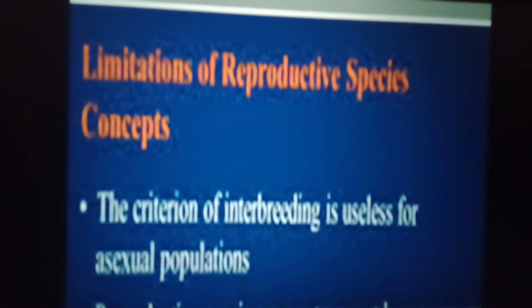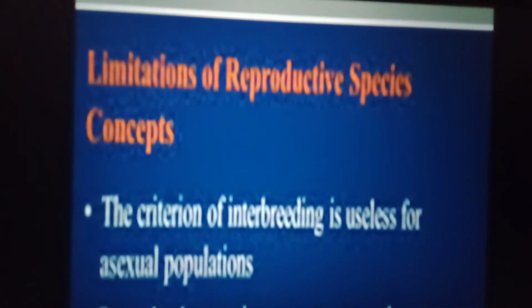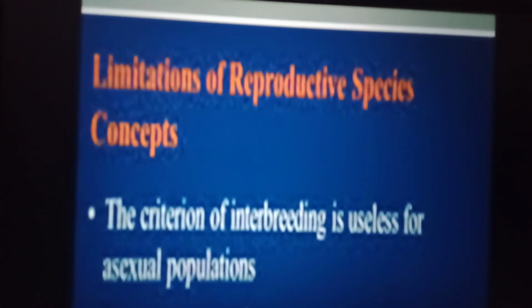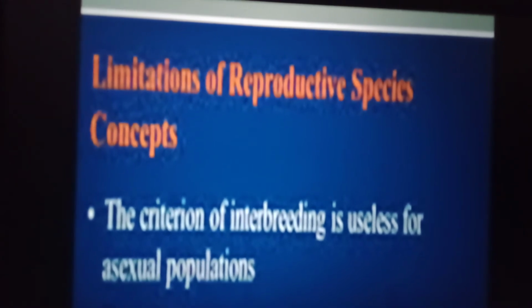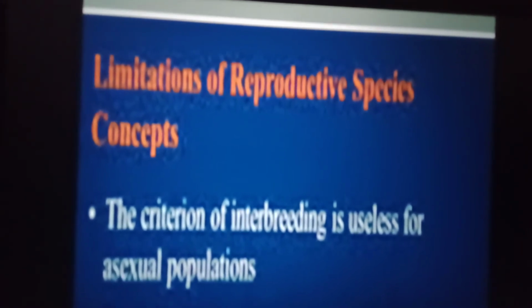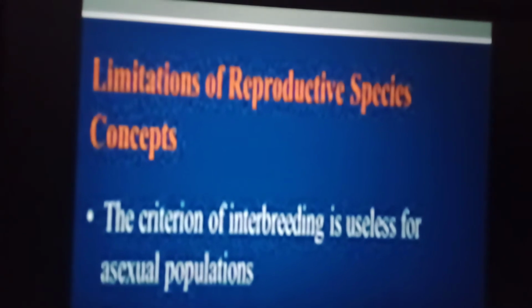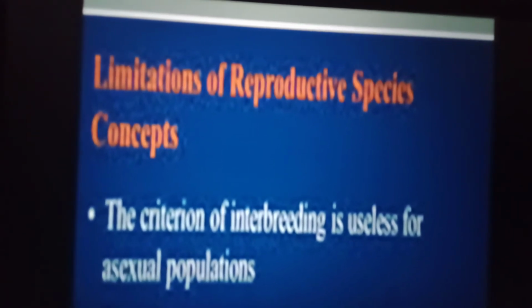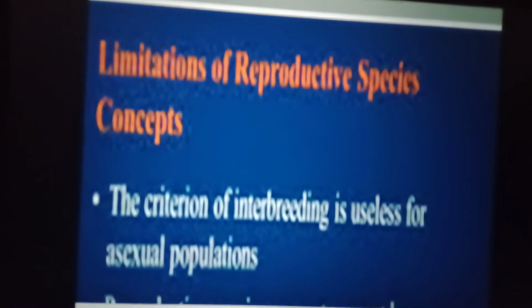Did you know that the criteria of interbreeding cannot be used for species recognition in organisms which reproduce asexually and do not interbreed with one another? For example, many unicellular organisms.